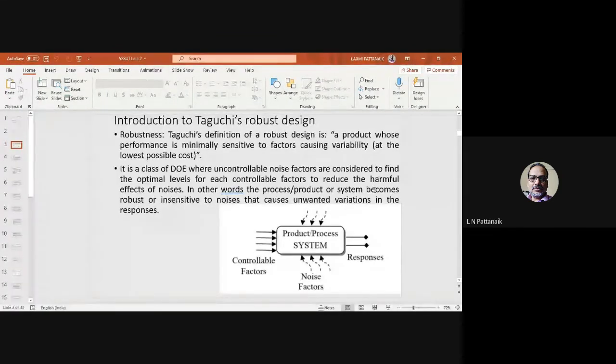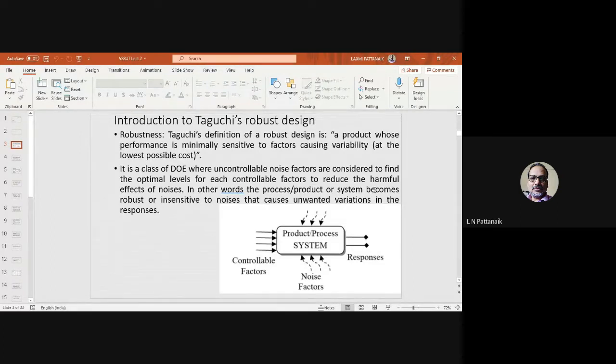The term robust itself means how to design your process or your product to make it insensitive to the noises. That makes it robust. So what are the noises? Noises are the factors which we do not have control over. It can be temperature, humidity, or any sort of factor over which you don't have direct control. If you look at this figure, this explains how a robust design framework is developed. At the center of your consideration is your product or the process or a system that you are designing.